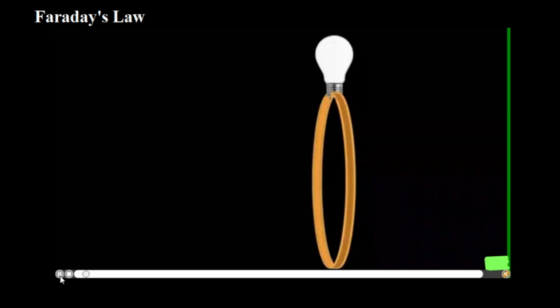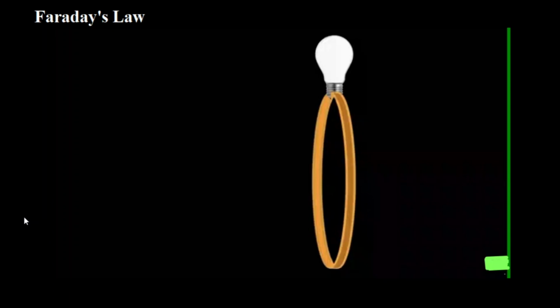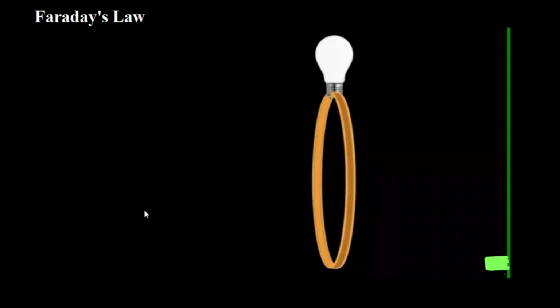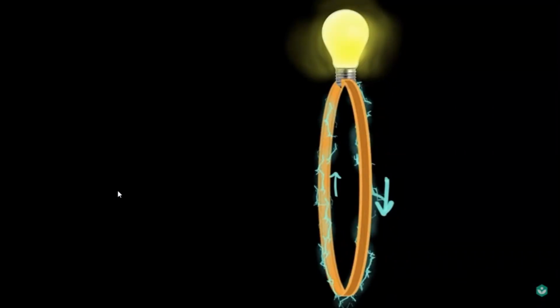So first we have to consider a closed conductor with a bulb. The bulb is just to realize the current. Now, one very important thing to remember here is that the current can travel in this particular circuit in both directions.